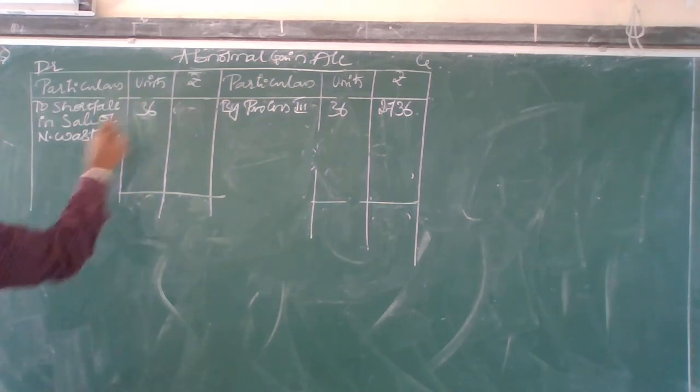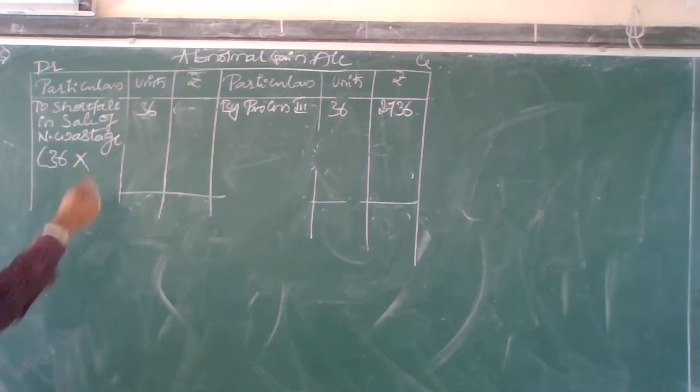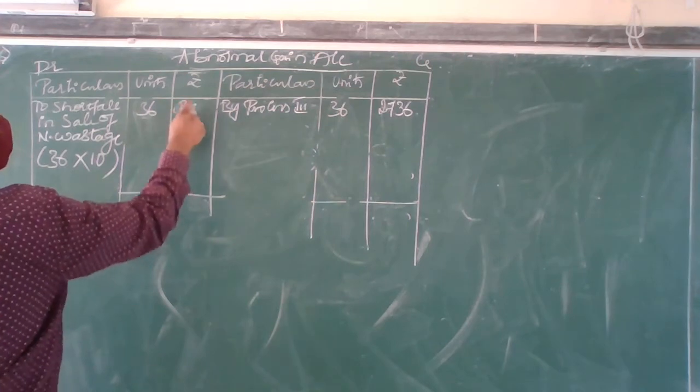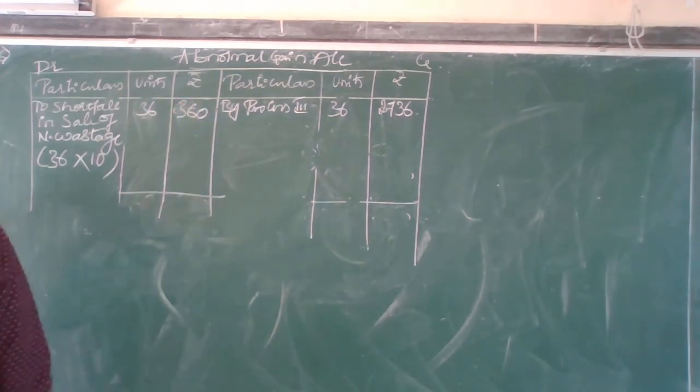Okay, 36 as it is, equal to 36 into, for how much rupees has he sold that? 10. 36 into 10, 360.